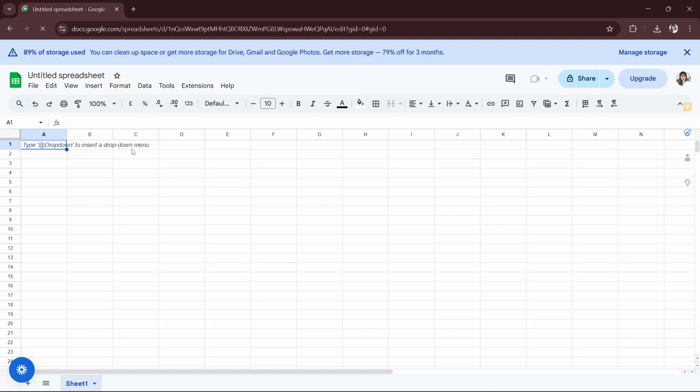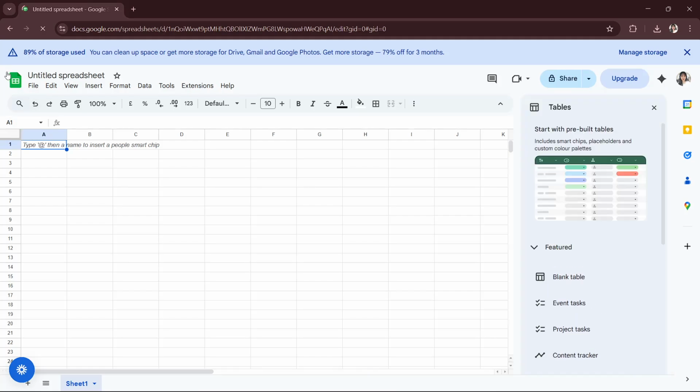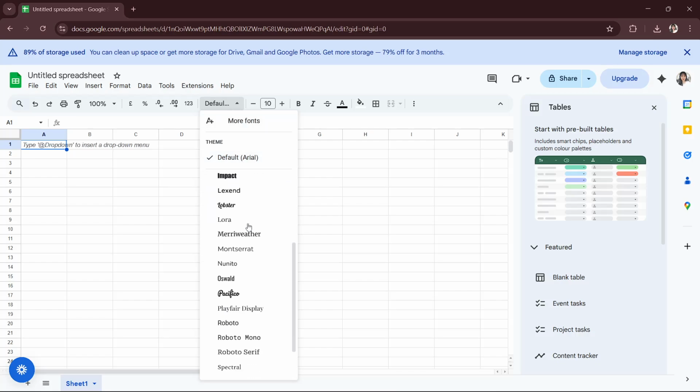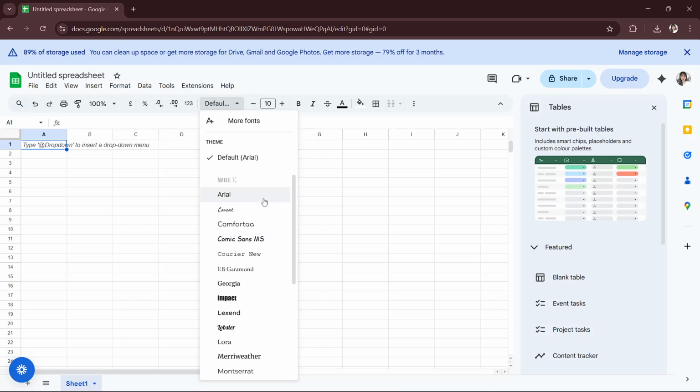And now that you're here, you will select the entire sheet, click the top left square between A and 1, and then what you will have to do is change your preferred font. So go ahead and click this right here. So what you will do is choose your font. You can either choose Arial. So this is the list of all your fonts. So it really depends on you.